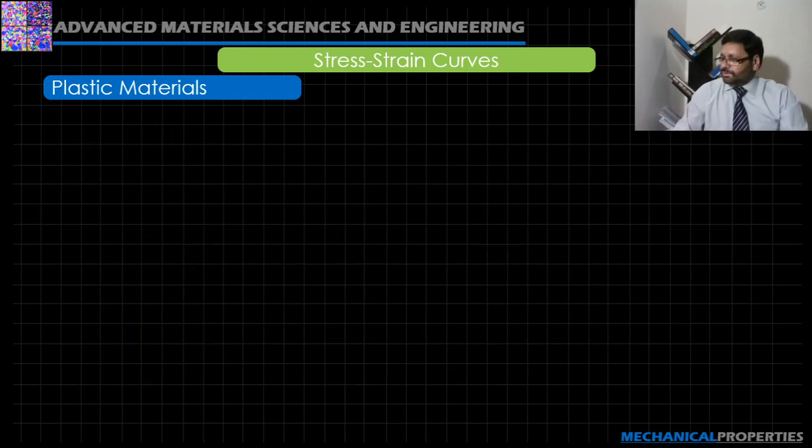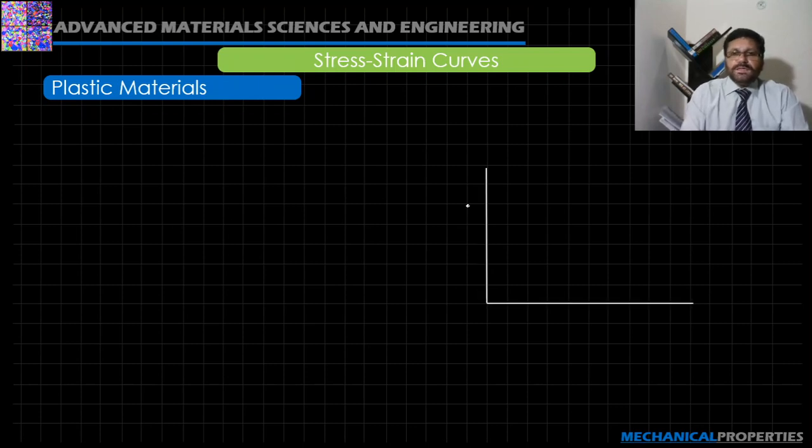Now we will discuss the plastic materials. Again, the ideal plastic materials, as we have discussed earlier: a material that does not regain its original shape and size, we call a plastic material.